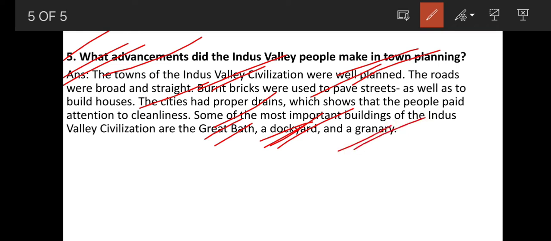And a granary. What do you mean by granary? They also built a building which was known as granary, where food grains, whatever they cultivated, after harvesting they stored all the food grains in a granary. So these were the most important buildings of the Indus Valley civilization.